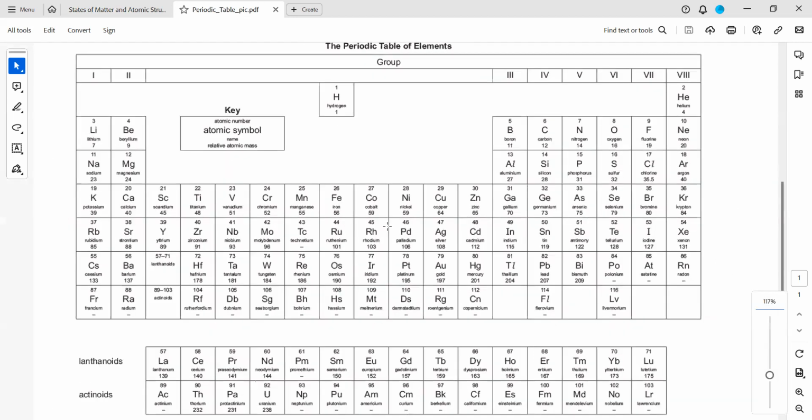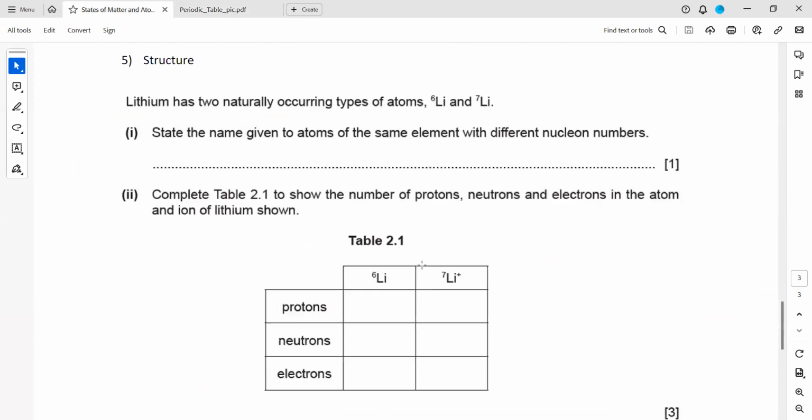Lithium is a group 1 element. So don't bother about the mass number. Mass number can be different because we may have different isotopes, but the proton number is the identity. The atomic number of every element is unique. So lithium is 3. Every lithium isotope will have a proton number 3. The other will also have proton number 3 because the proton number is the identity of the element.